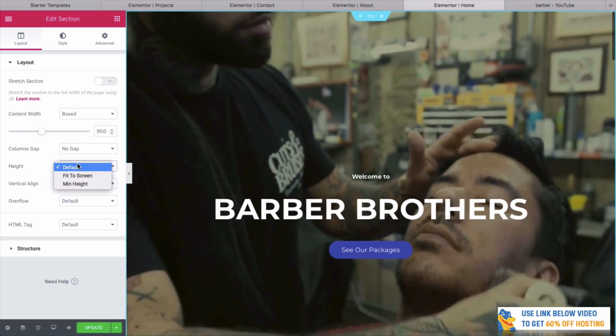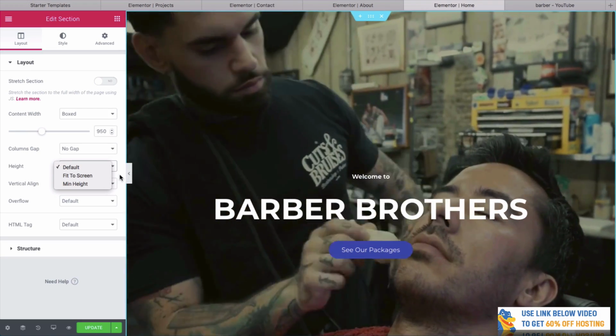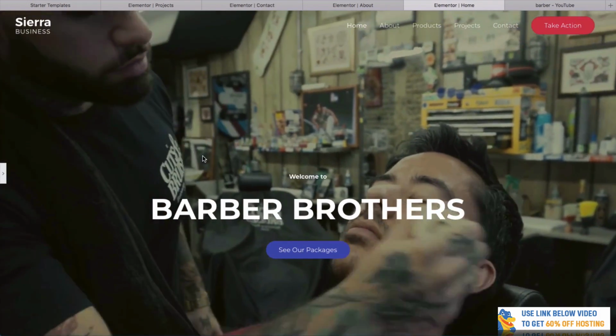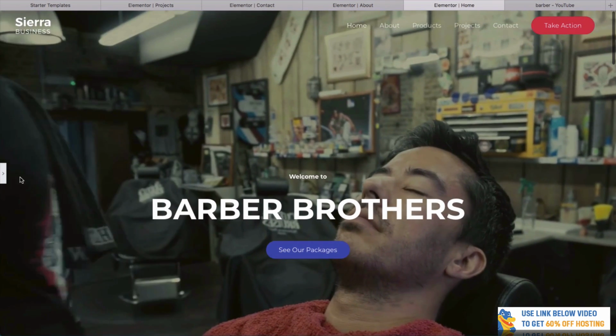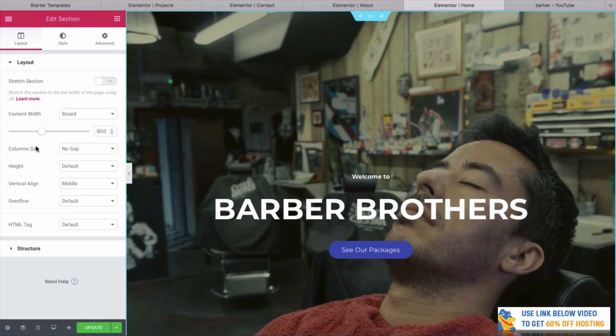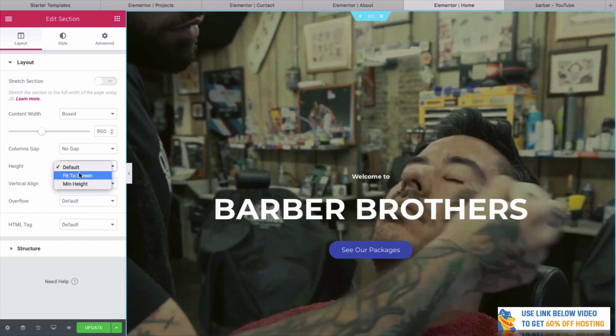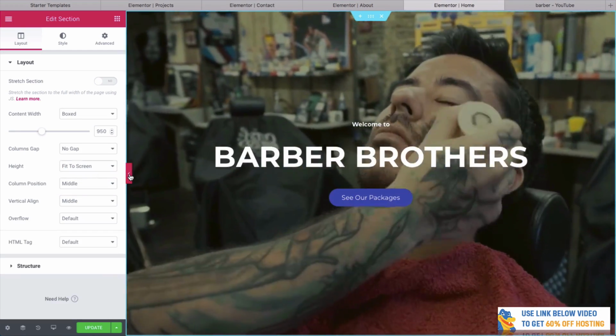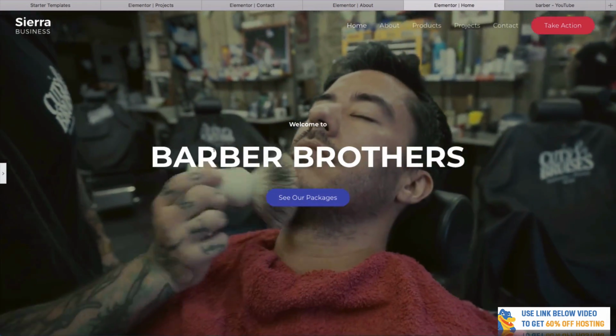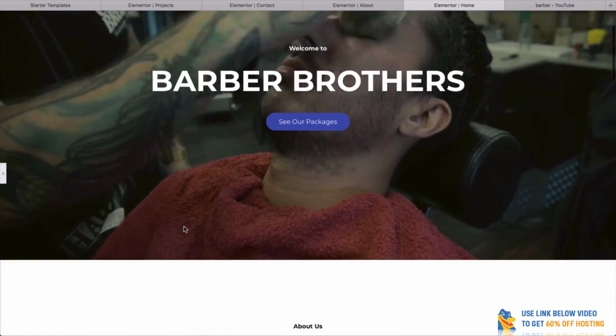You can even change the height that this is. So as you can see, this is a relatively large image here. Maybe it's a little bit too big. We can change this. You go to layout on the top here, and we can change it to fit to screen. Do you see what I did there? So rather than it being super big, now it's a perfect height.